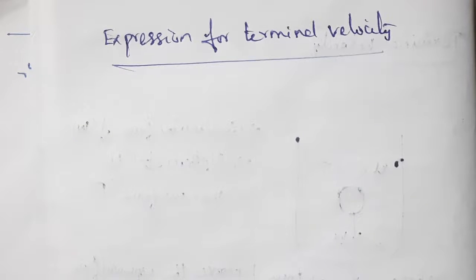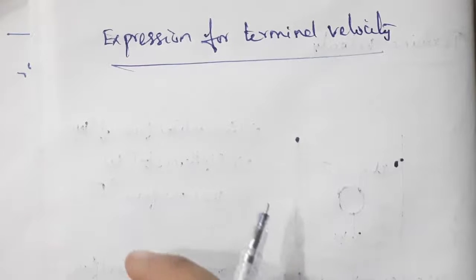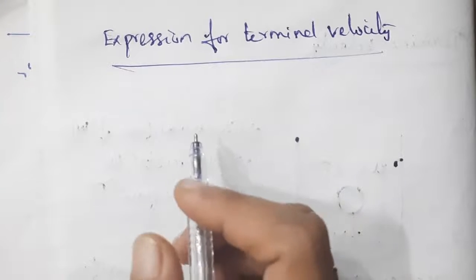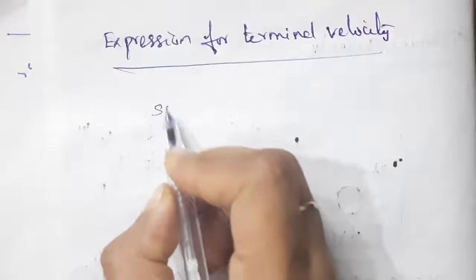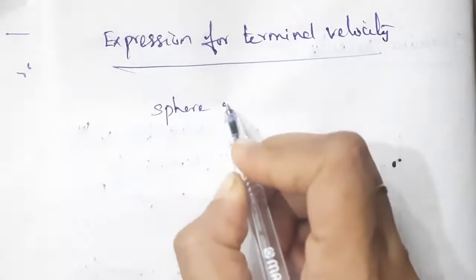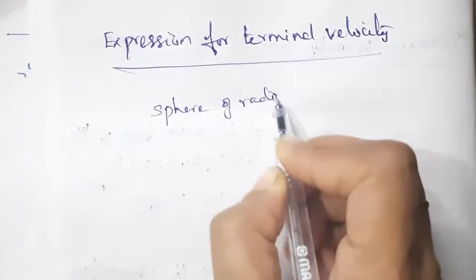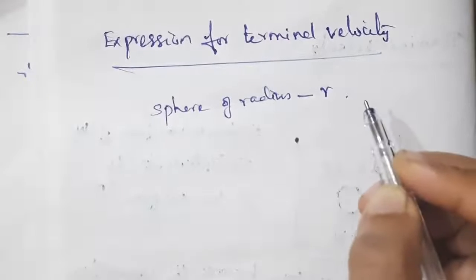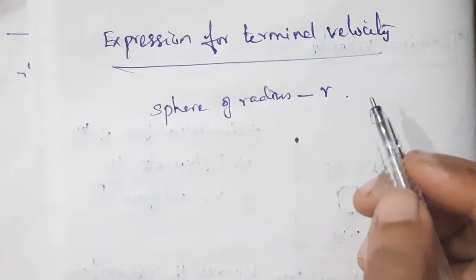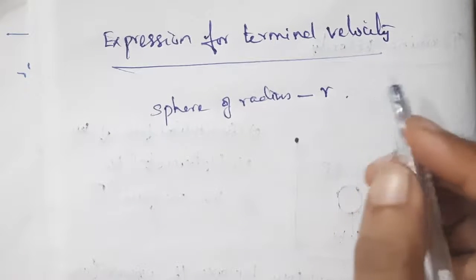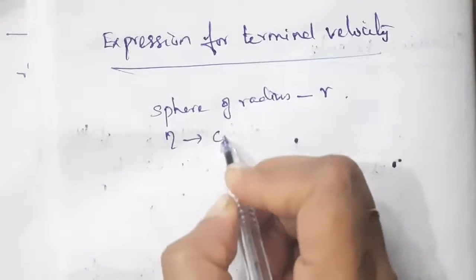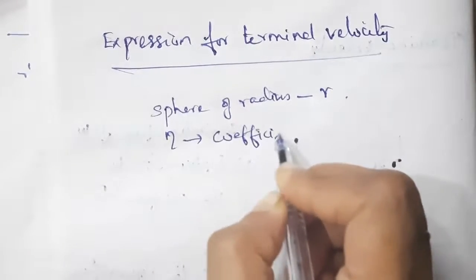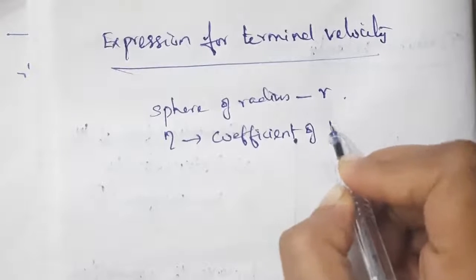In order to find the expression for terminal velocity, consider a sphere of radius r which falls freely through a viscous liquid. Eta is the coefficient of viscosity of the liquid.